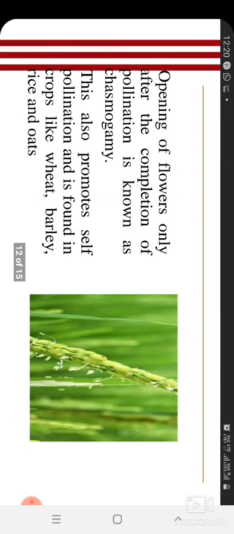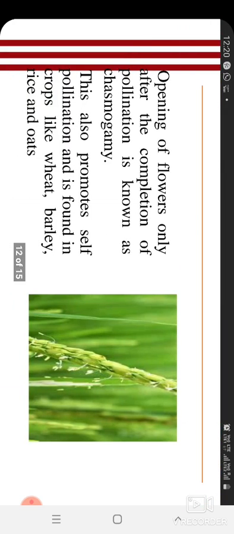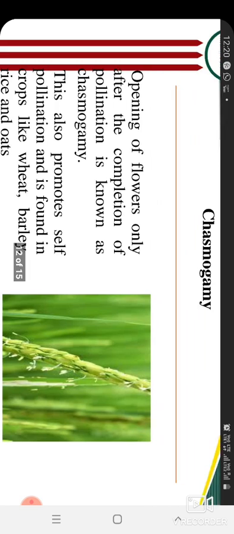After pollination, you can see the flowers open and the anthers come out. In this anther no pollen grains are left, and the ovary is inside the flower. The flower opens and the anther comes out with its stamen.